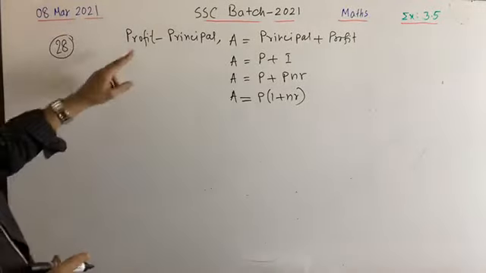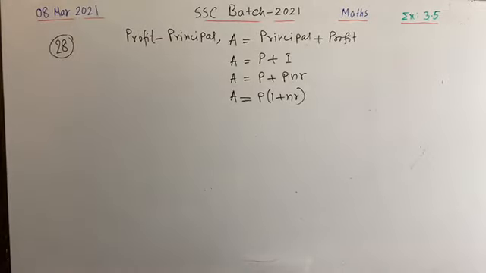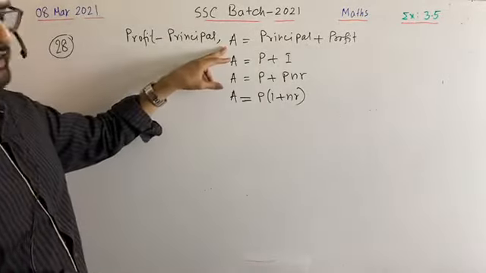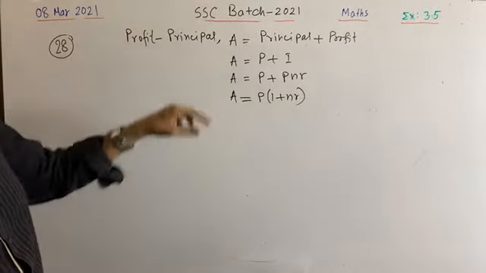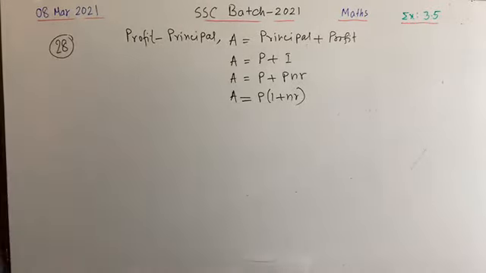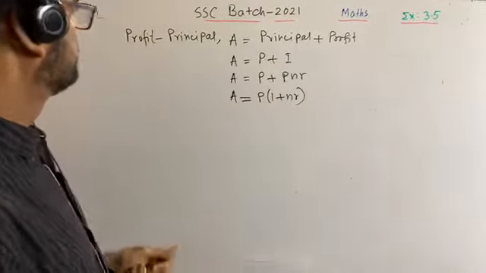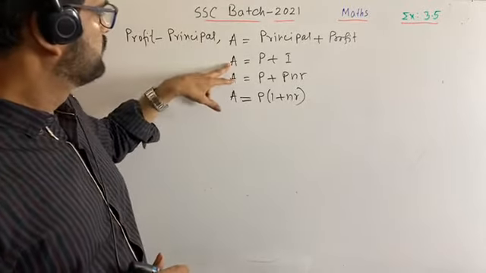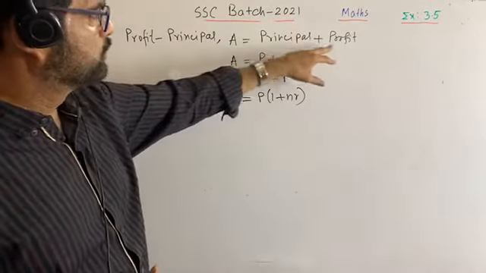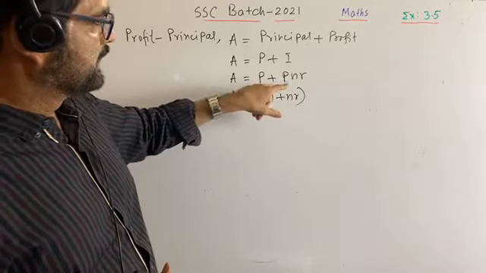Have you got it? Profit, principal, so-called amount, or somewhere it is told as S for sum. Anyway, profit and principal: A is equal to profit plus principal. Okay, very easy and simple. Now, A for amount, P for principal, profit I. The formula here has been applied.